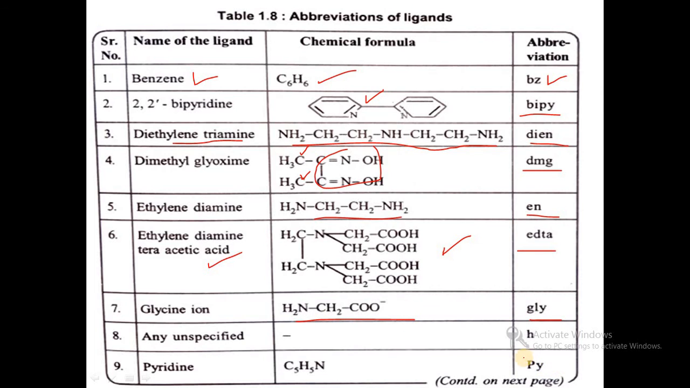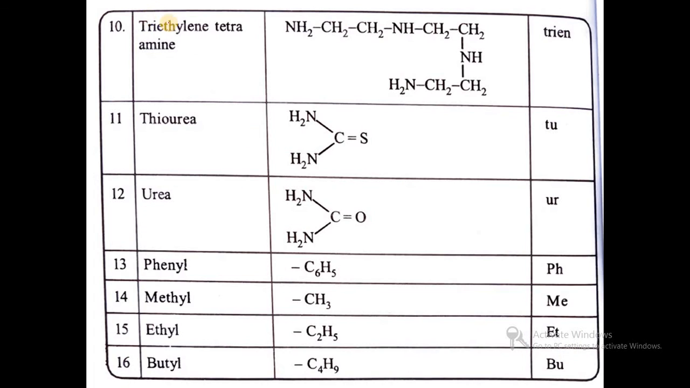In an unspecified acid, if it is available, then it is represented H. For pyridine it is py. Then triethylenetetraamine, NH2CH2CH2NHCH2CH2NHCH2CH2NH2, trien. In case of thiourea it is tu. In case of urea it is ur. In case of phenyl it is Ph. In case of methyl it is Me. In case of ethyl it is Et. In case of butyl group C4H9 it is Bu.